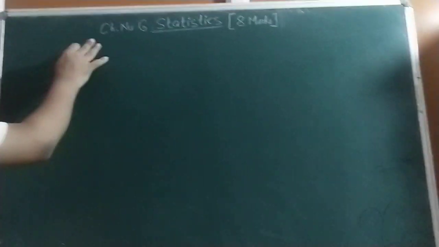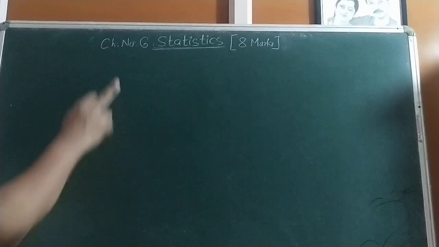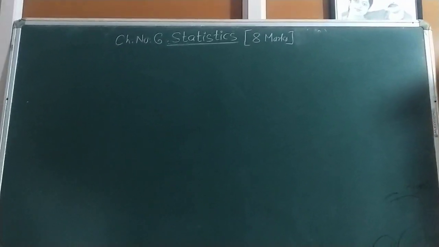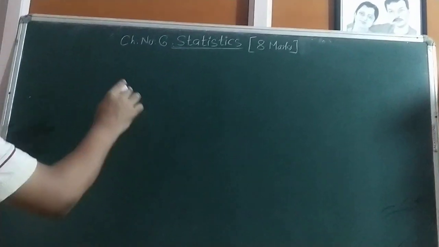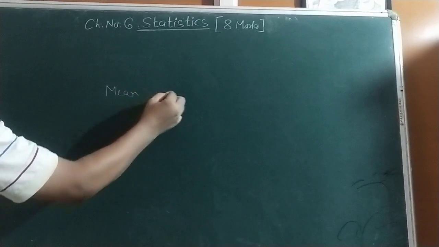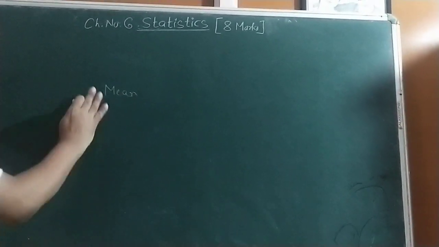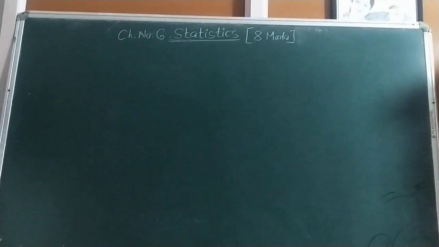Students, start with a new chapter, number 6, Statistics. It carries 8 marks in board examinations. It was a base from 9th standard, where you saw mean, median and mode. But here in 10th standard, mean, median, mode are very different.